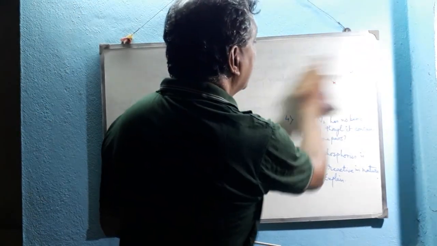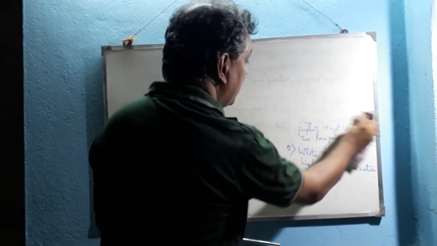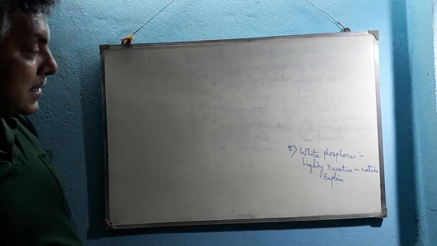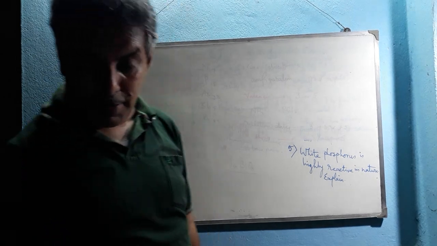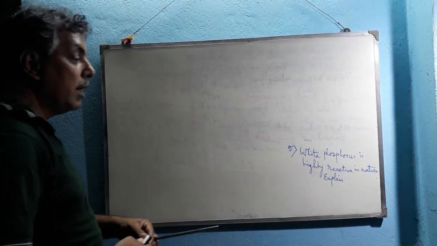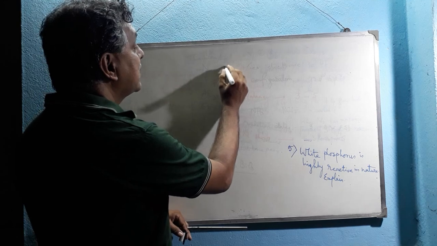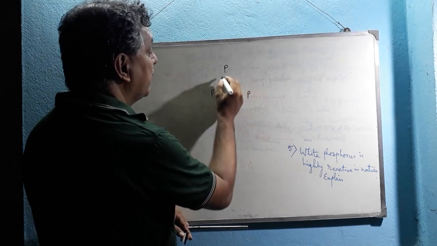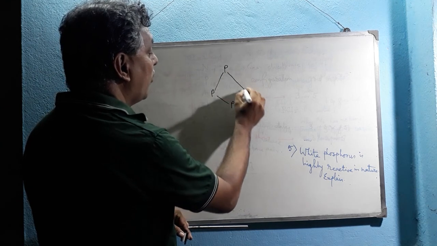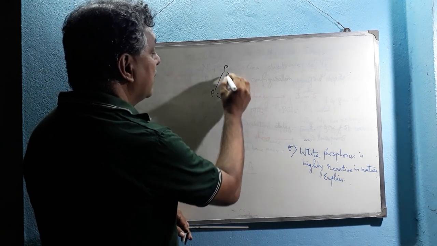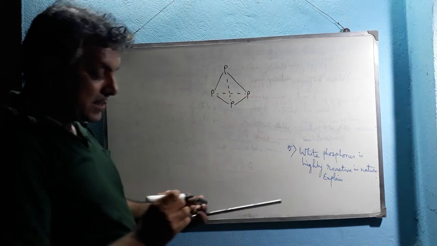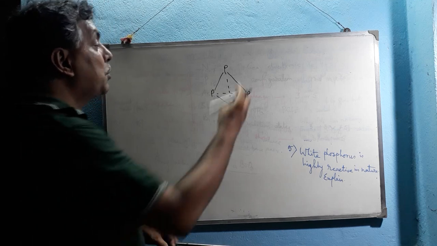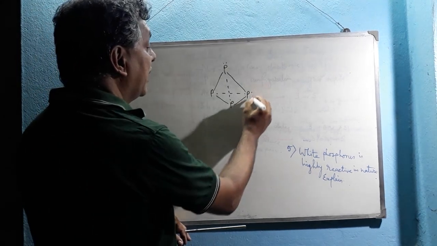Now we come to explain question number 5. What is question number 5? White phosphorus is highly reactive in nature. Explain. Now the structure of white phosphorus is like this. Already we have drawn this structure. In it, each and every phosphorus atom is attached to 3 different phosphorus atoms, and also each phosphorus contains a lone pair on it.